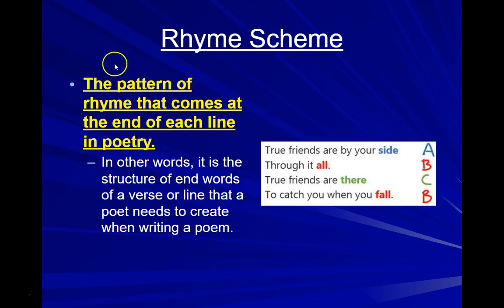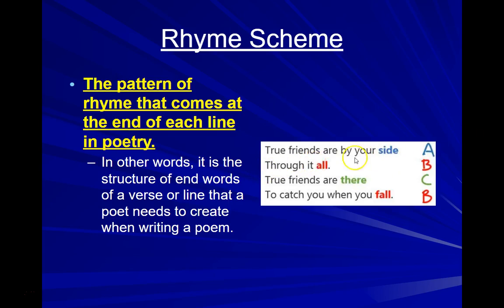A rhyme scheme. So the rhyme scheme is the pattern of rhyme that comes at the end of each line in poetry. So if you look over here, true friends are by your side. At the end of the line, you have side, and so it's given an A because it's the first line.